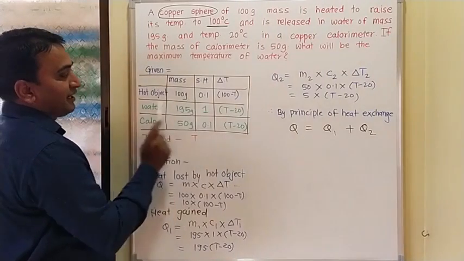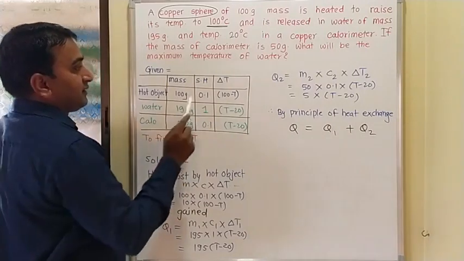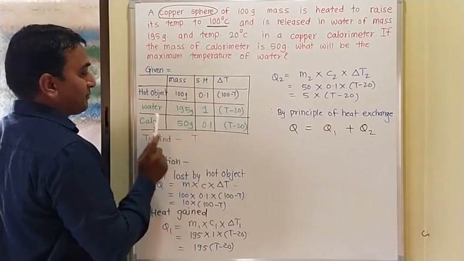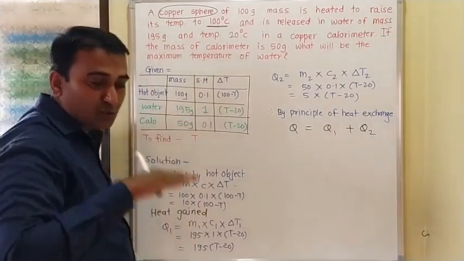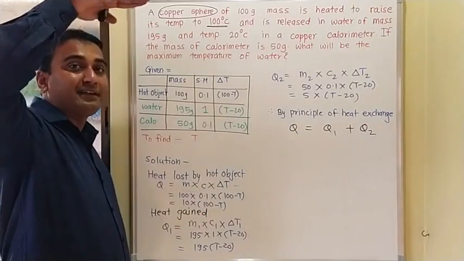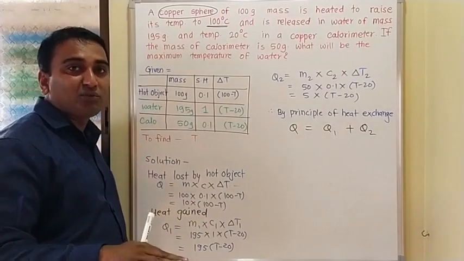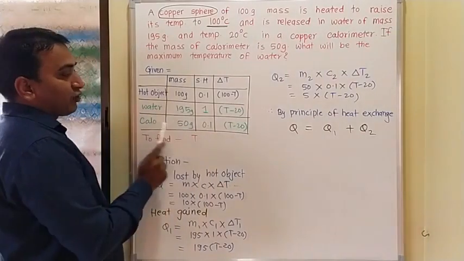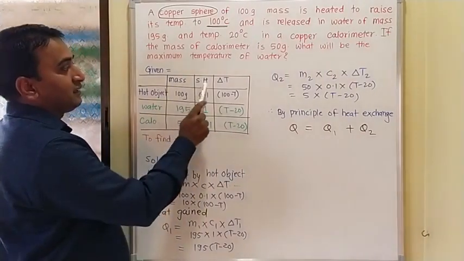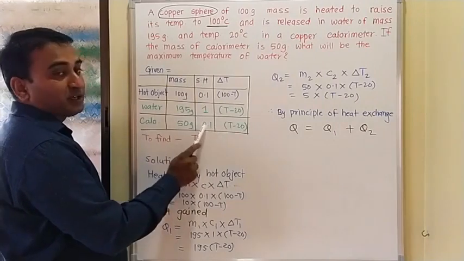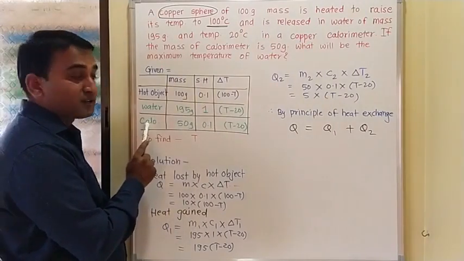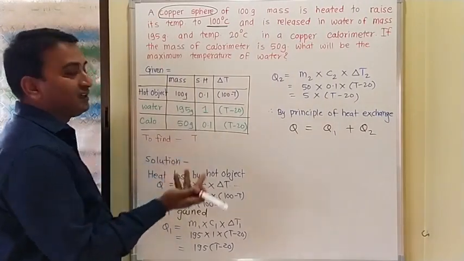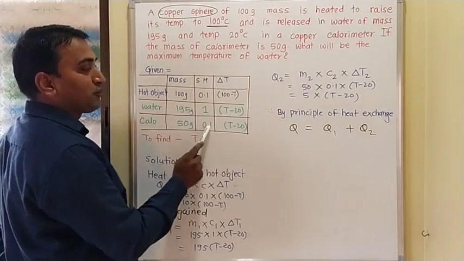Then specific heat of water is 1. Then difference in the temperature of water is 20 to T. So T is greater, 20 is smaller, greater minus smaller, T minus 20. Mass of the calorimeter is 50 gram. Then specific heat of the calorimeter, because it is made up of copper, will be copper specific heat, so 0.1.